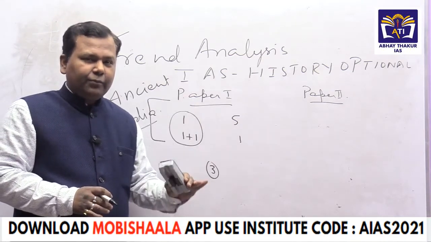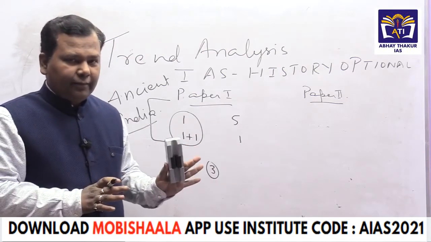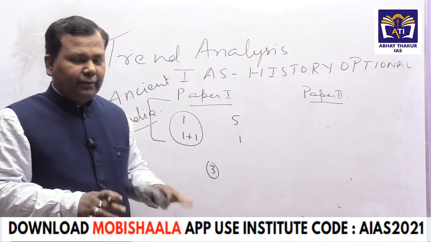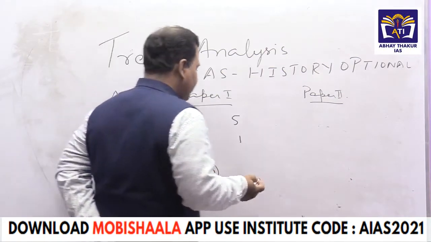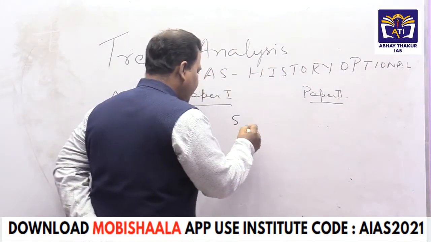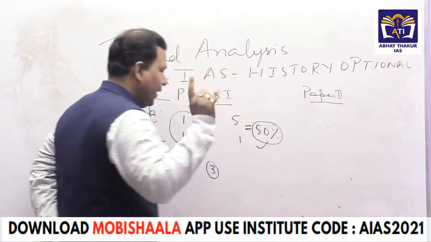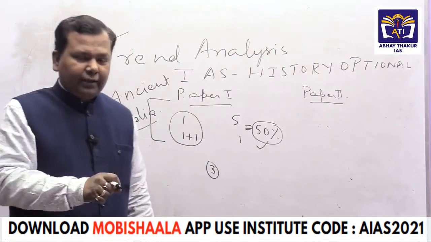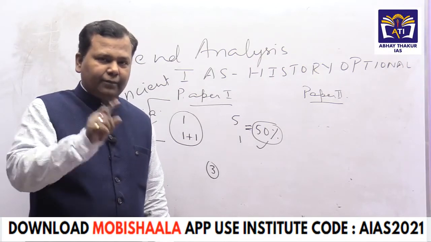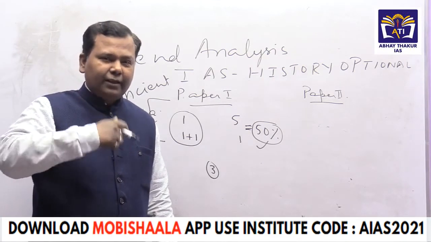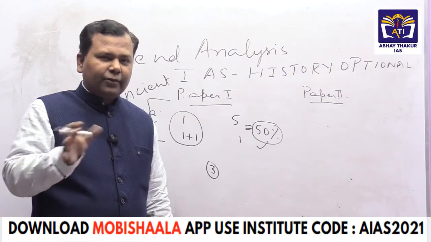How will it reduce your burden? Now in part B, we have to write 2 questions compulsorily: question number 5 and any 1 more question. In that context, what can happen? Now the questions are dividing themselves. Even if you are preparing 50% of the course, mind you, keep in mind, I am strongly telling you, I am not suggesting you prepare 50% of the course. I am just telling you the strategy I was following when I was giving the exams. And I was quite successful, although not finally selected, but quite successful.